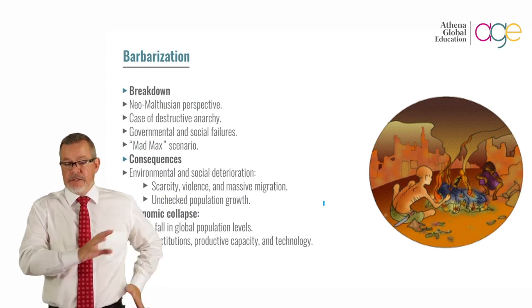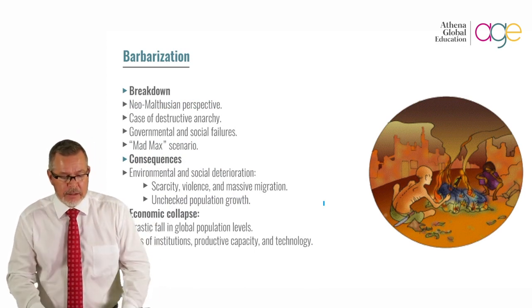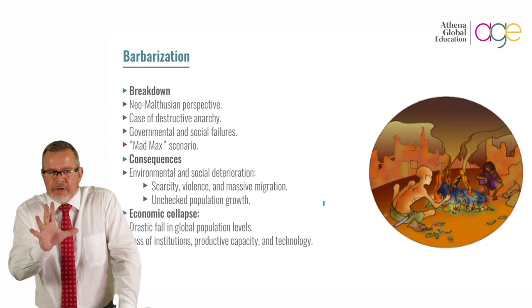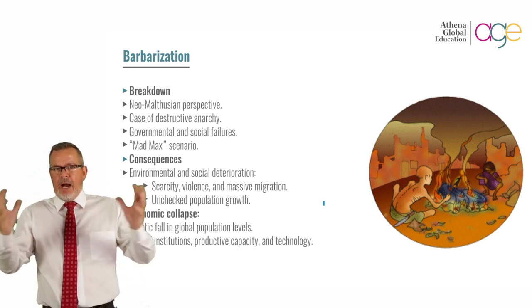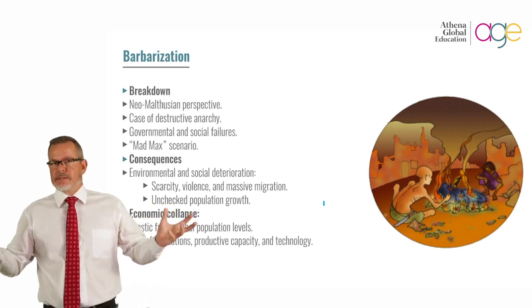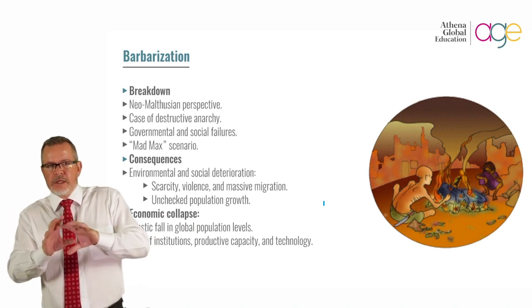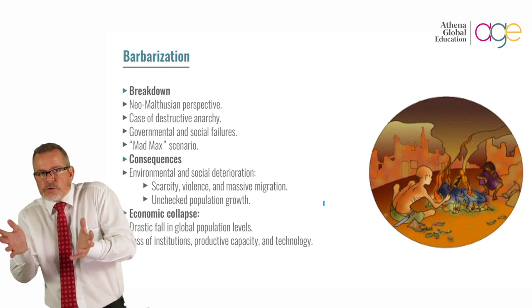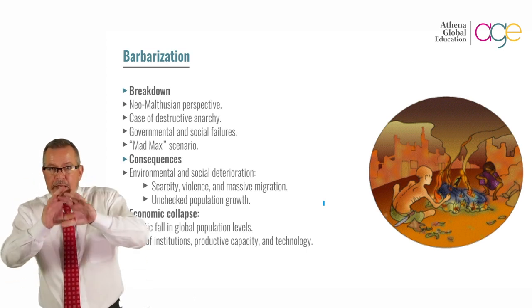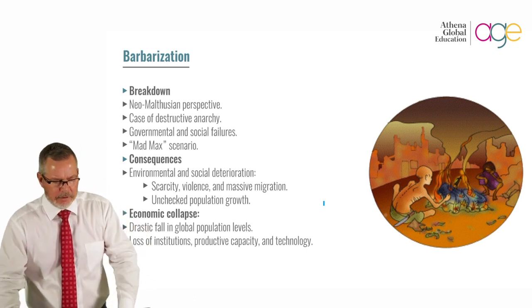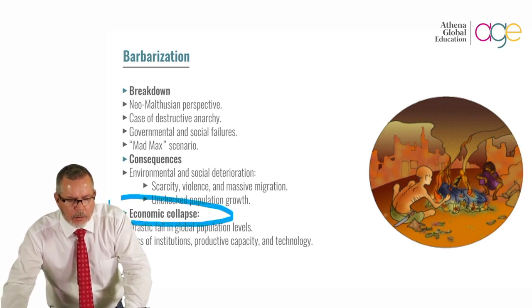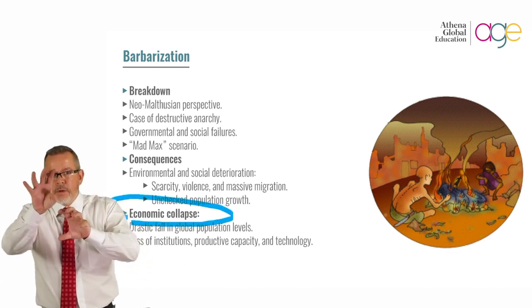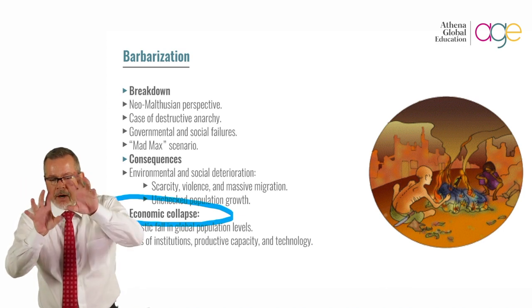When I have this, which is known as barbarization, you don't want this. This is where you have an element of breakdown. The divide between the haves and have-nots becoming unsustainable. Normally, it starts on an economic level, filters through and spills over onto a societal level, and then on a grand scale, impacts negatively on the environment. So here I have economic collapse. We always look at the three elements: economy, environment, society.